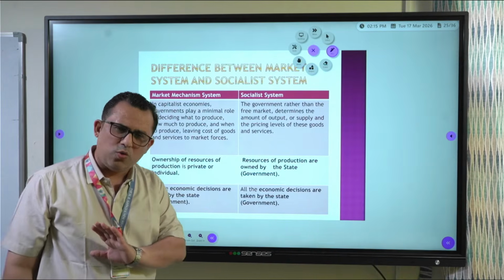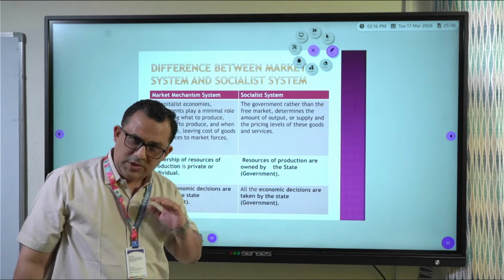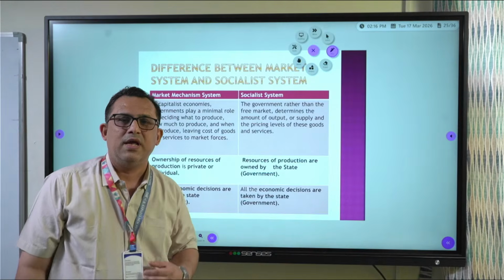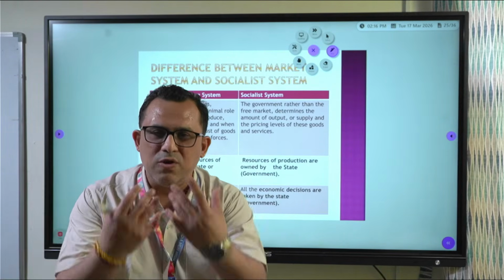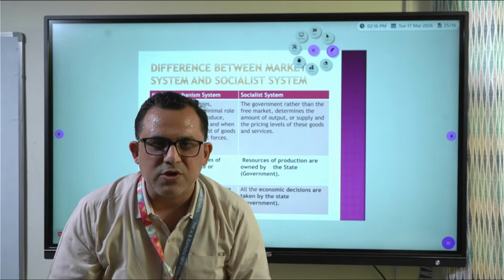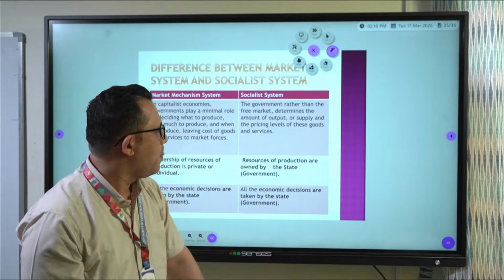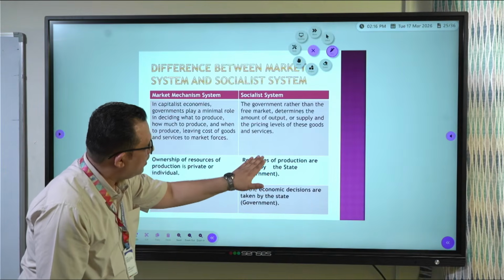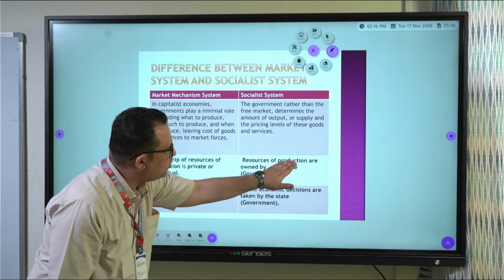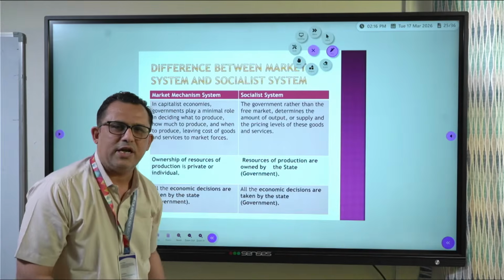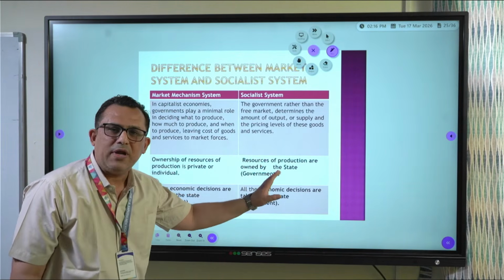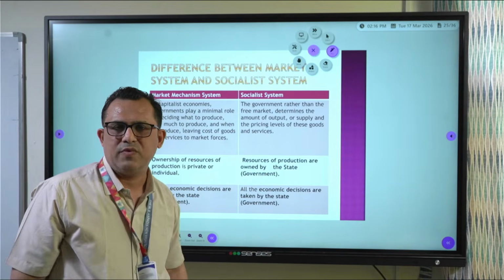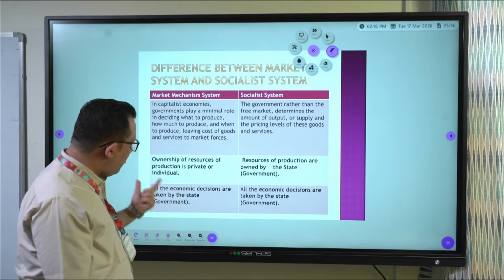It is not owned by government because decision is taken by market forces, and in the market there is freedom where individuals who have ownership of resources of production can take decisions. Concentrate here: in socialist system, resources of production are owned by the state. State means government. Land, labor, capital, entrepreneur mostly belong to the state. That is the third point of difference.